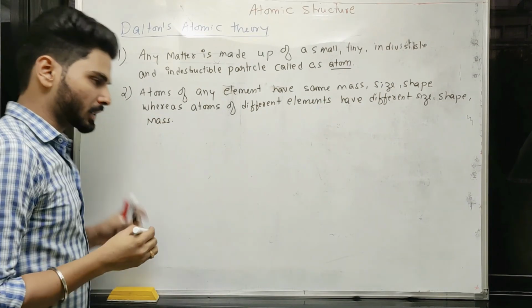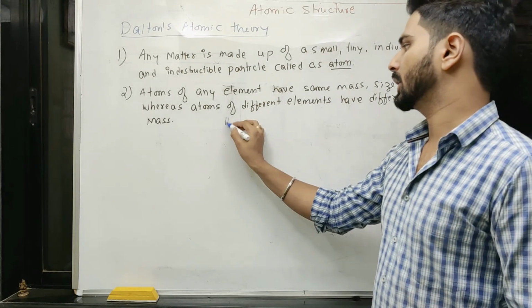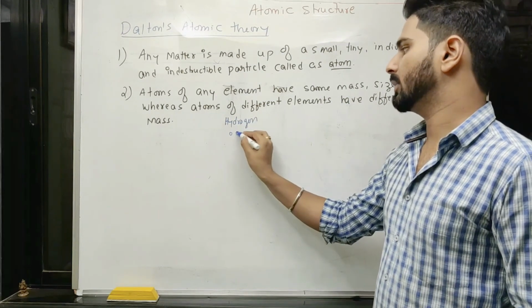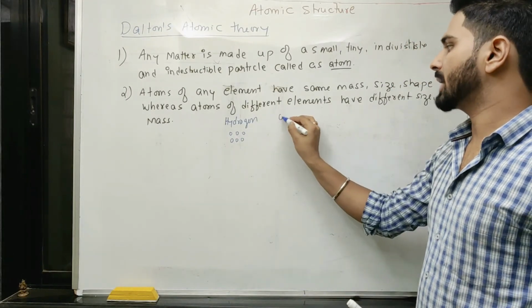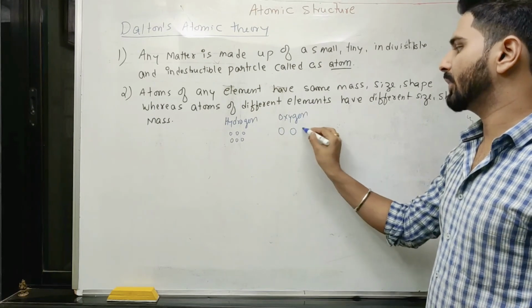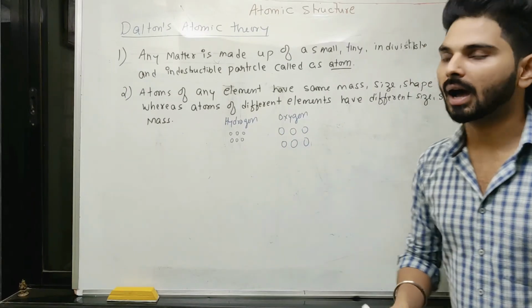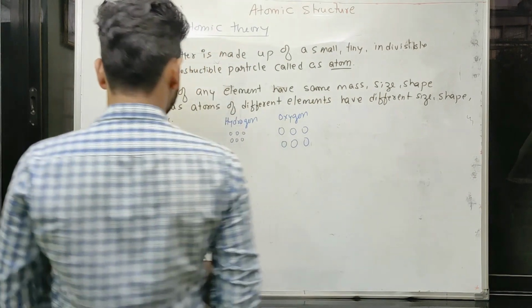So this is very clear here. If I am talking about, let us say, atoms of hydrogen, they will be identical in terms of size, mass, shape. If I am talking about atoms of oxygen, then their size will be different from that of hydrogen. They are identical in nature, but when I compare with another element, their size, shape, mass will be different.